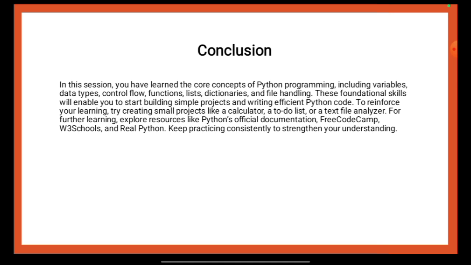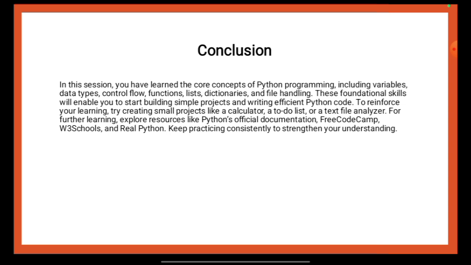To reinforce your learning, try creating small projects like a calculator, a to-do list, or a text file analyzer. For further learning, explore resources like Python's official documentation, FreeCodeCamp, W3Schools, and Real Python. Practice consistently to strengthen your understanding.